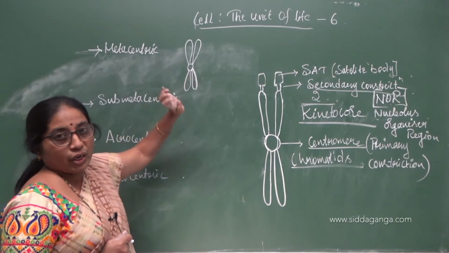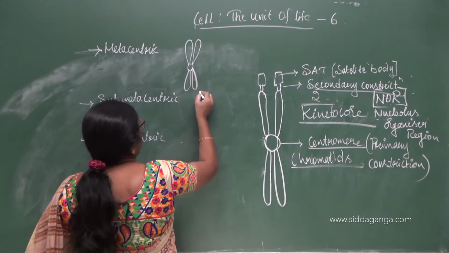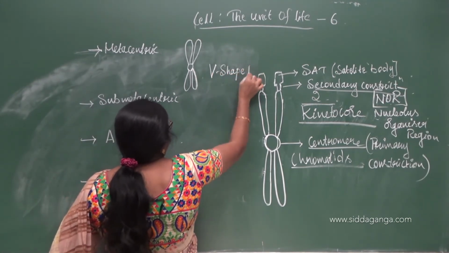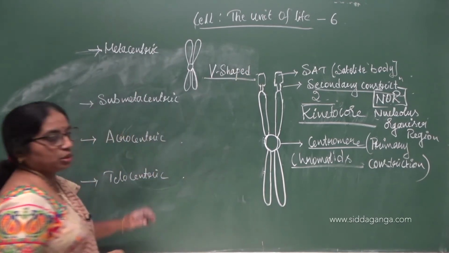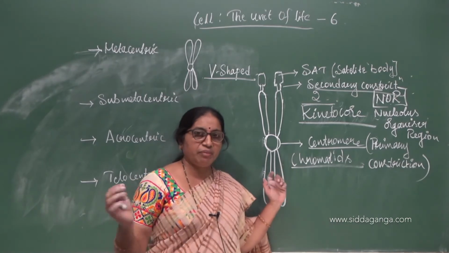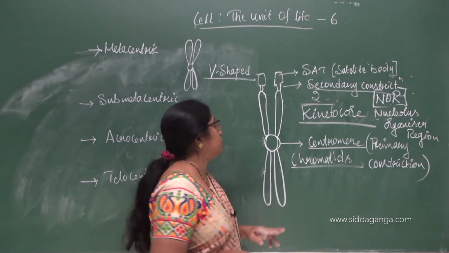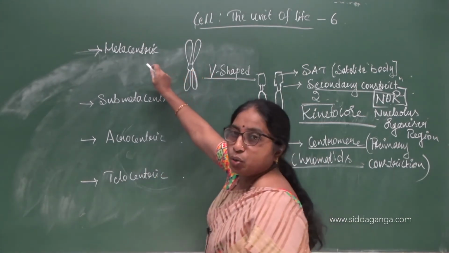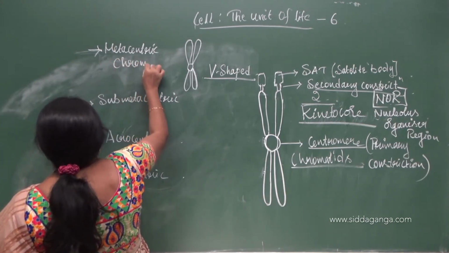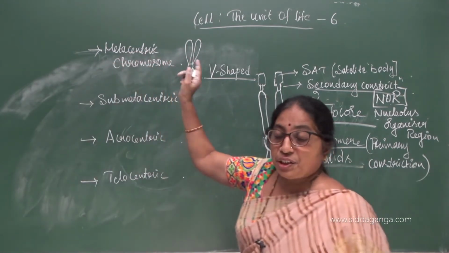The arms are of equal size, and the shape of the chromosome is almost V-shaped. Hence it is called metacentric, because even in metaphase you can see the same type of chromosome. It is referred to as metacentric chromosome based on the position of the centromere.